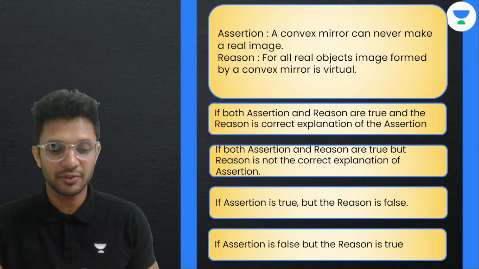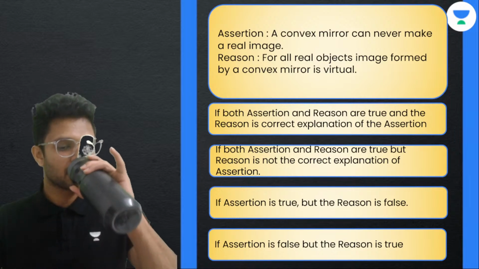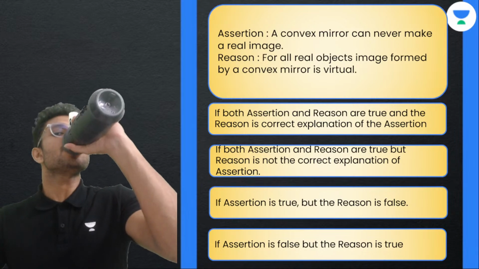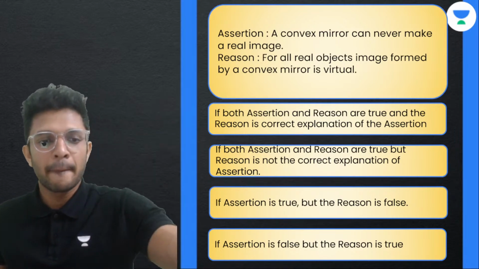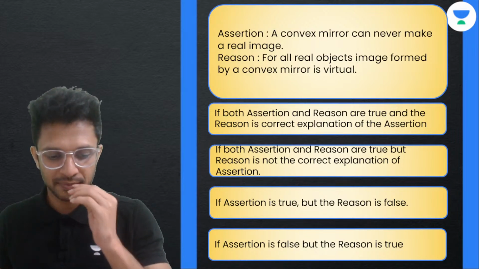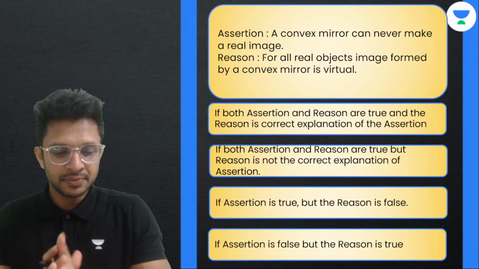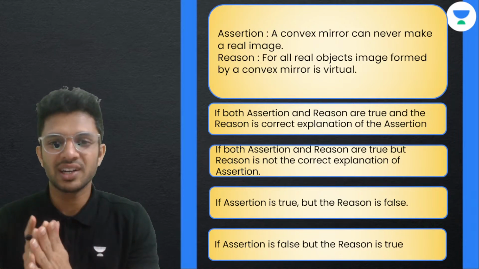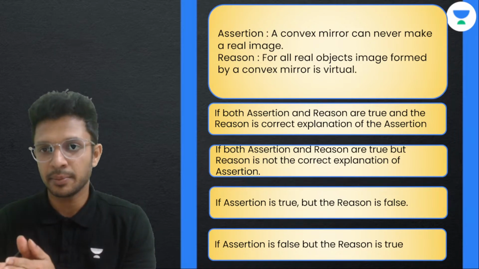Next question is right in front of you. Go for it, everyone. It's an assertion reason type question.